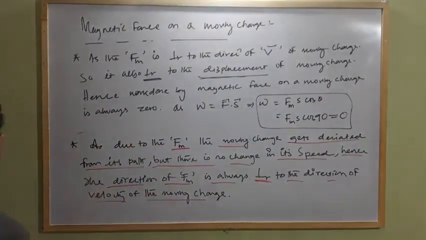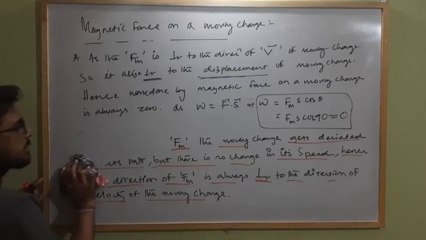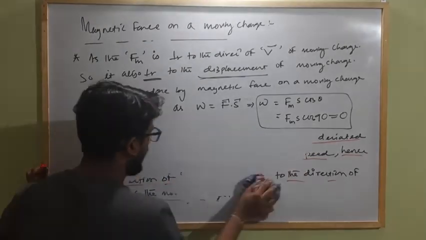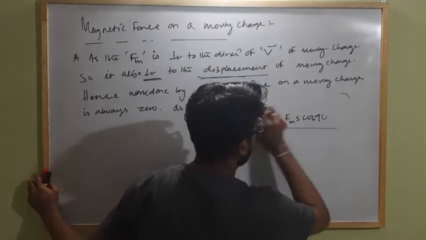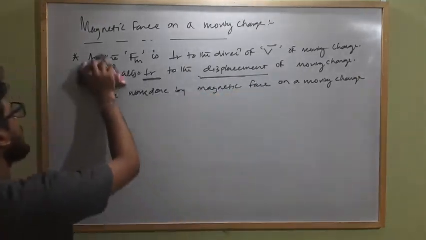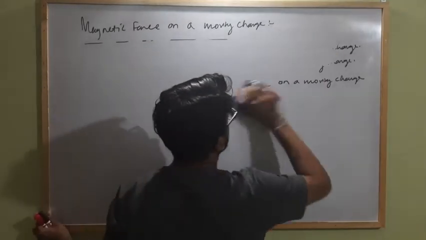So this is the condition how magnetic force acts on a moving charge in an external magnetic field, and what is its value, how the force is 0 when the angle between B and V vector is 0 or 180, and how to find out the force direction by using the right hand thumb rule or right hand palm rule.